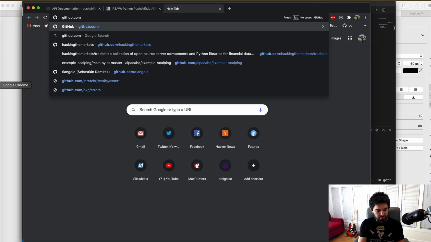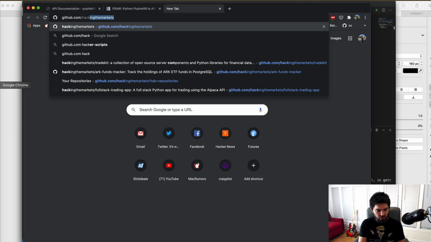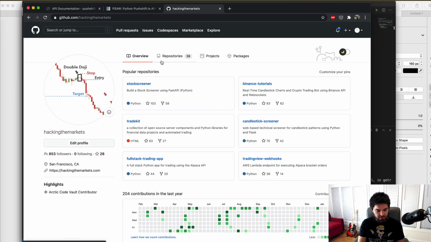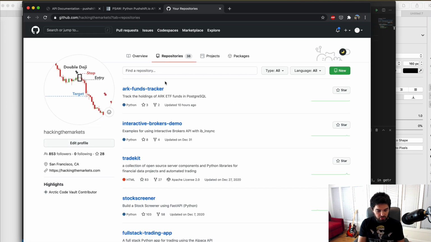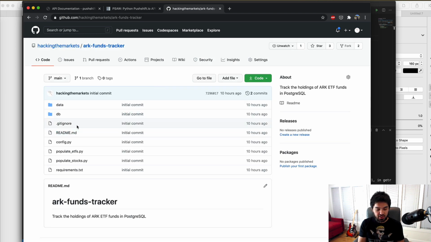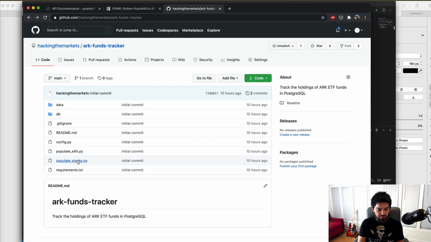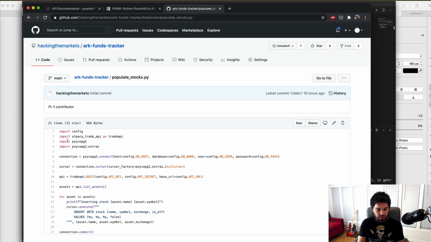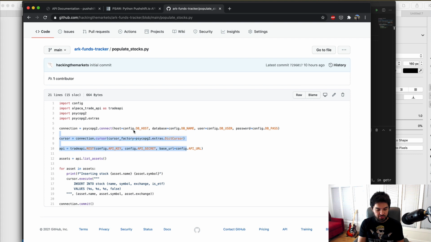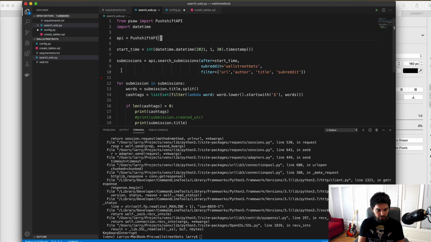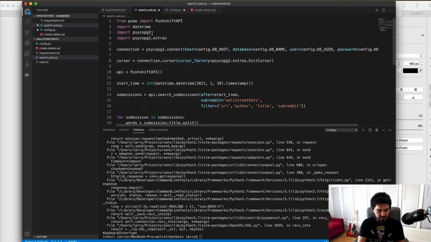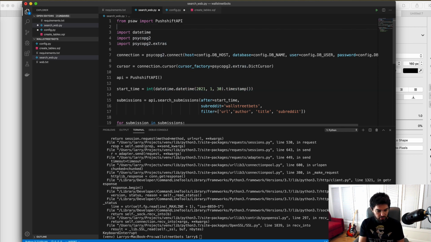So if you don't have the code, let me go ahead and show you where it is and where you can copy it from. So we have GitHub Hacking the Markets. Follow along for the many projects that I post on here. We have the ARK Funds tracker already, and in that one we built the database. So we have this config file, this config.py here. You can get the information from there. And I'm also copying a little bit from like populate stocks, for instance. So we imported psycopg2, and then we can set up this database cursor that we need, so we can get it from there. So I'll get it from here as well. So we'll get that.